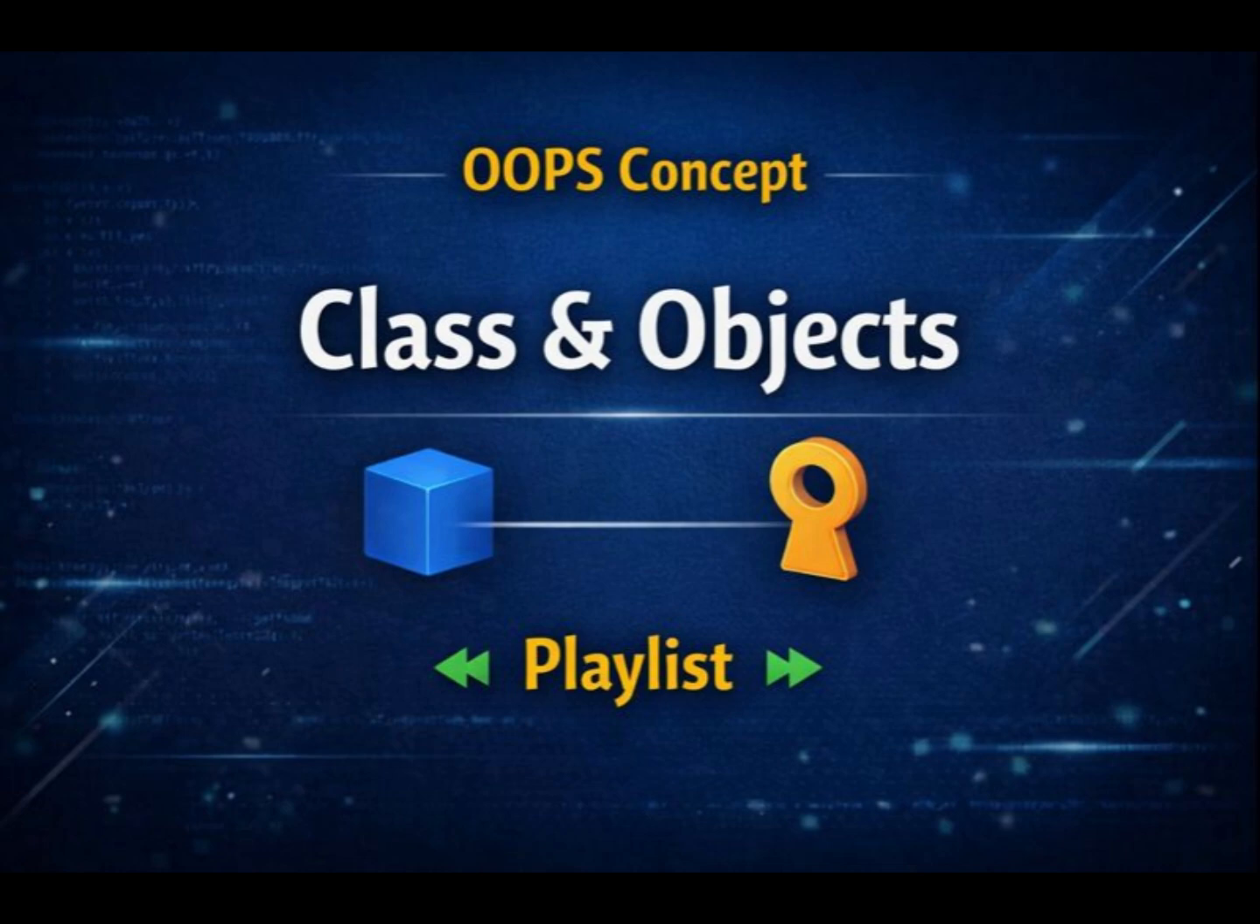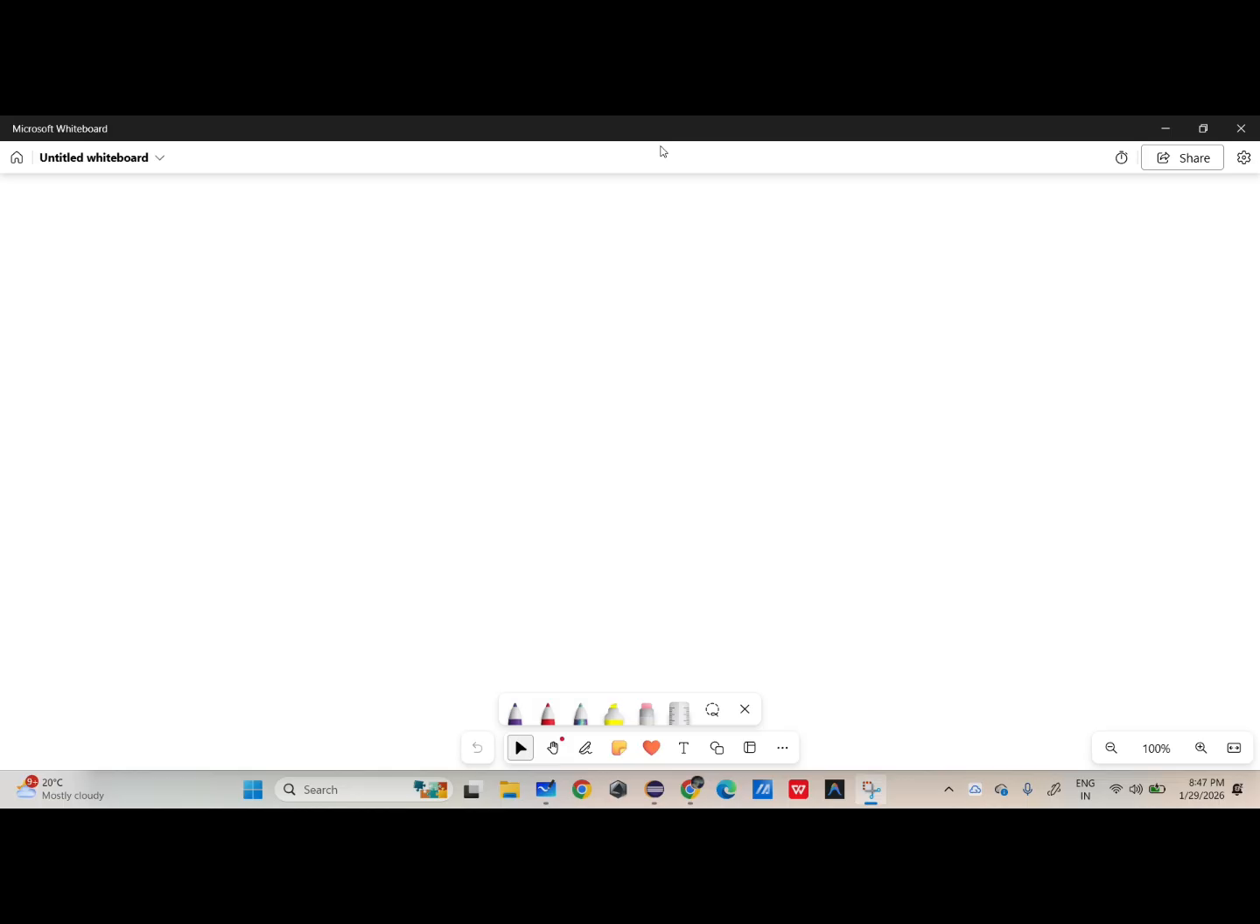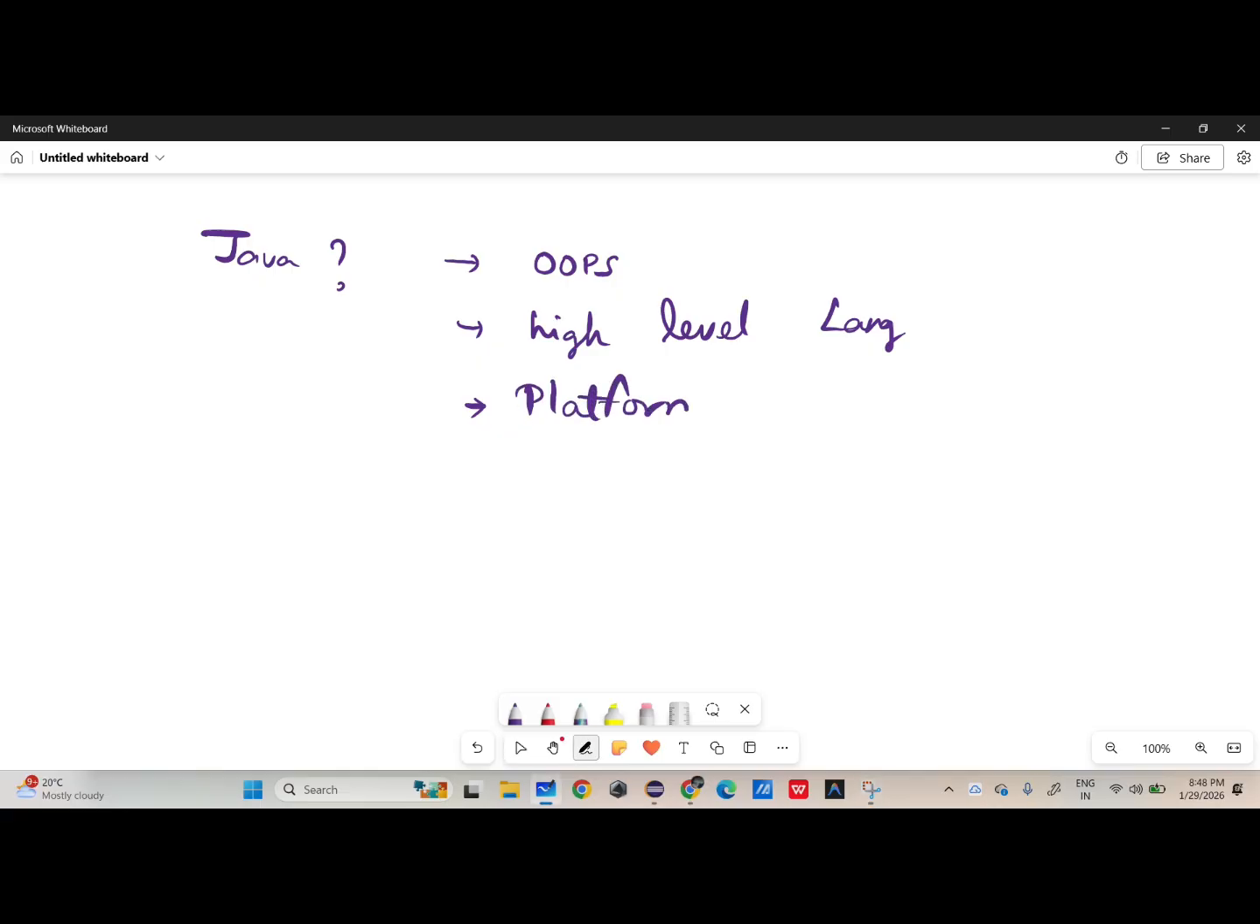In this playlist we are going to see OOPS concepts. If you say Java, why are you choosing Java? We have several reasons. One of the reasons is that it is an OOPS language and a high level language, and also it is platform independent. Okay, we are choosing Java because of these things. Because of these three reasons only we are choosing Java.